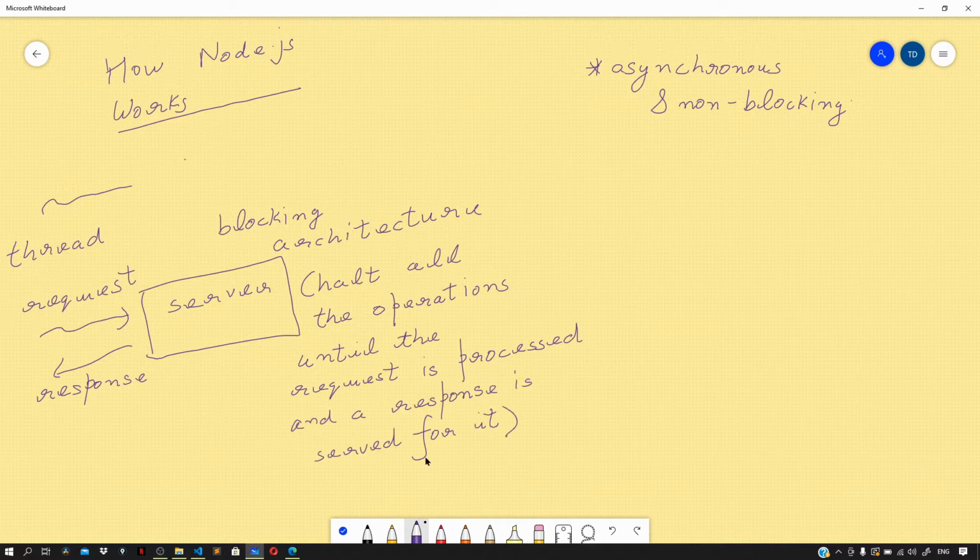Now this immediately poses a problem. Can you guess what the problem could be? The problem here is that when a large number of requests come in at the very same time and hit the server, each request will have to wait until all the previous requests are processed. In other words, the previous operation will block the ones following it.